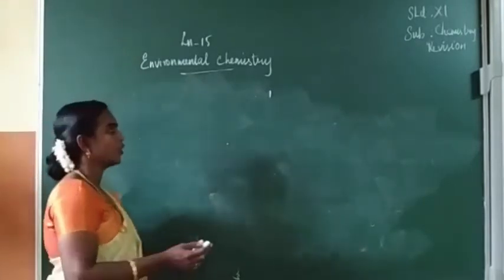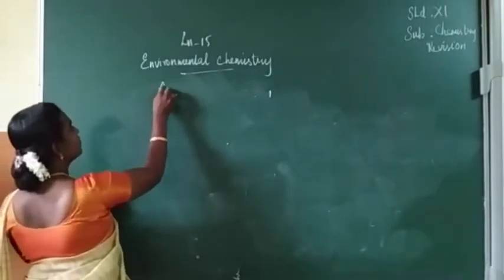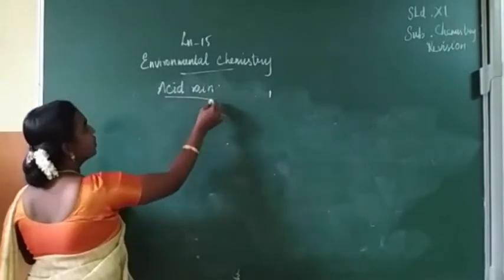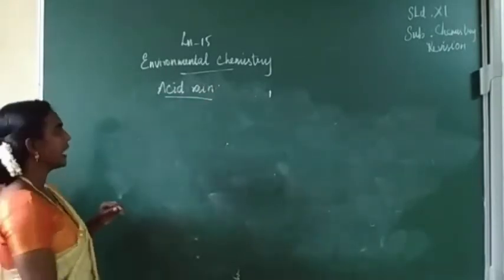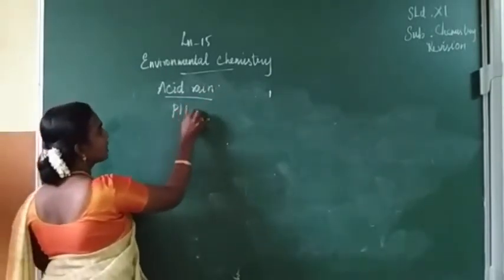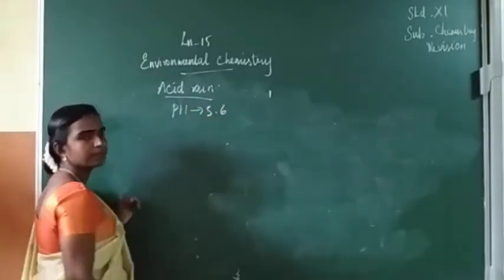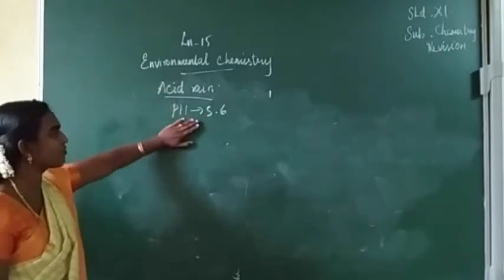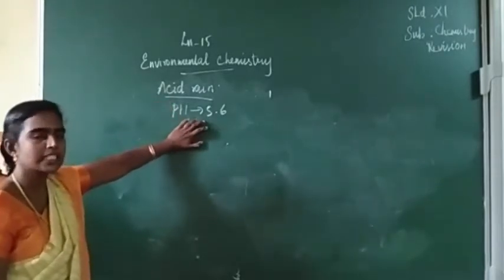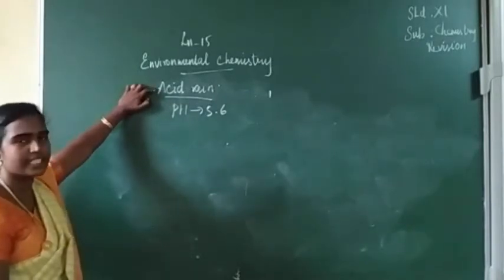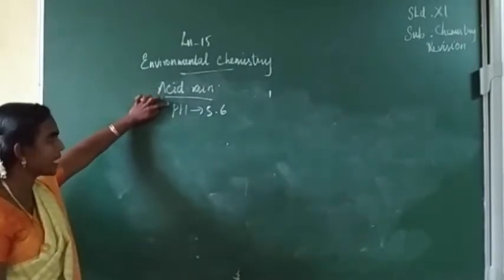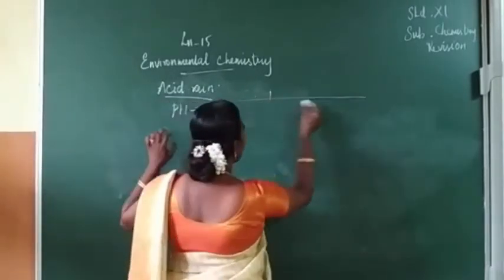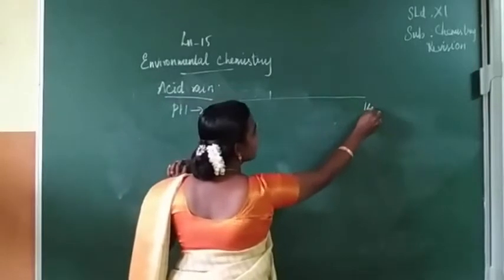Next we can see the topic acid rain. So normal water has a pH of 5.6. So when the pH of the water decreases from this value, that is called acid rain. So rainwater, its pH is 5.6. We know the pH scale is from 0 to 14.